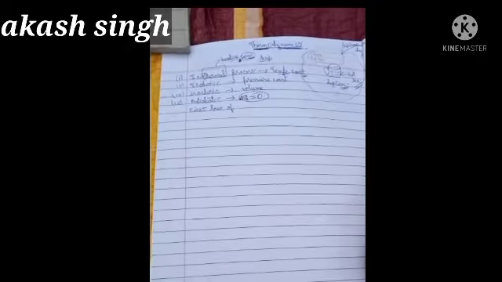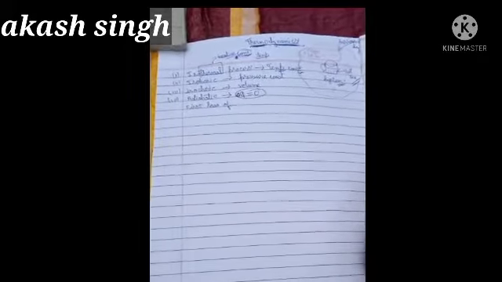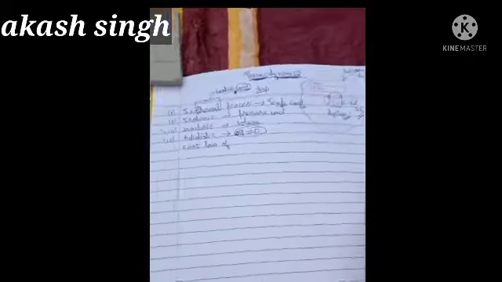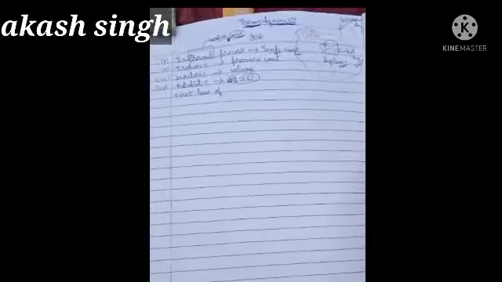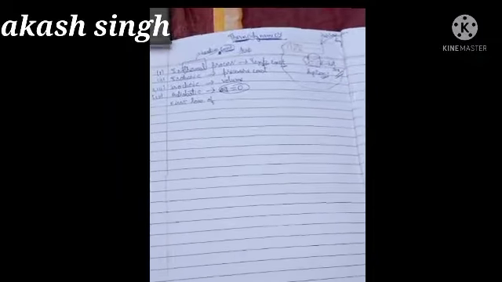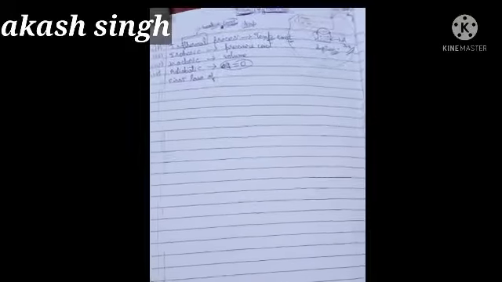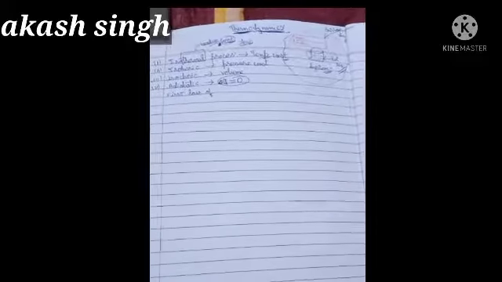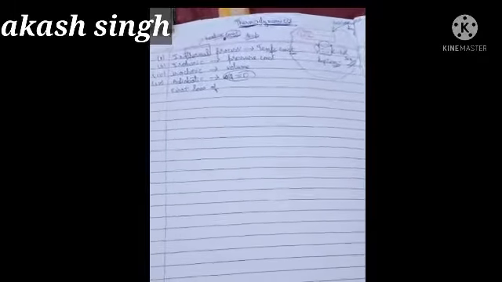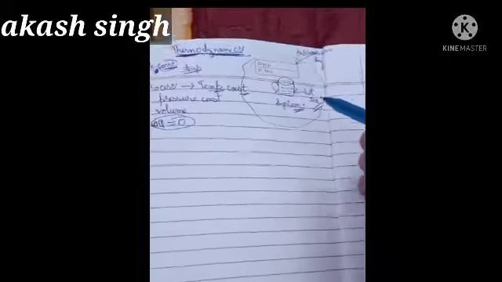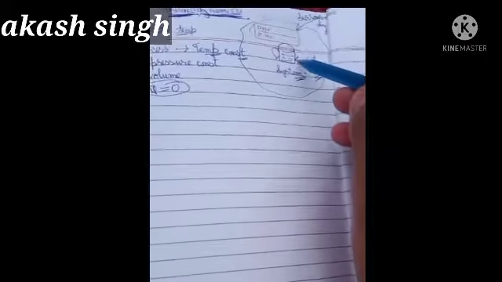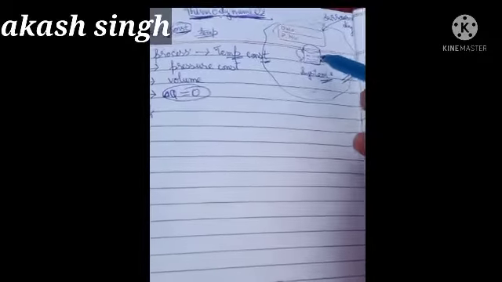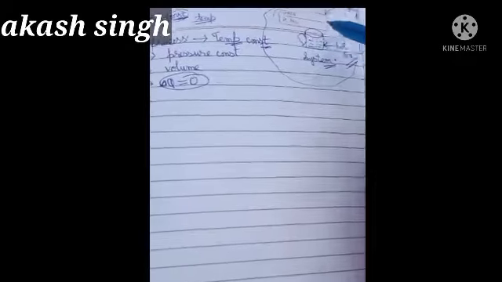First is system and second is surrounding. In system, we are doing our thermodynamical study. So what is system? System is that small constituent of matter on which we want to do a thermodynamic study. If I take the example of a system, then a hot cup of tea is the example of system. Here we are dealing with this cup of tea, so the cup of tea is called constituent. The tea is here a constituent matter, and why is it called system?